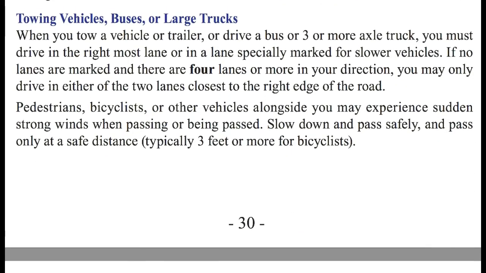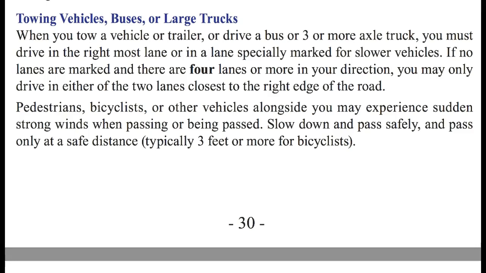Let's talk about towing vehicles or buses or large trucks. When you tow a vehicle or trailer or drive a bus or 3-axle or more vehicle, you must drive in the rightmost lane or in a lane specifically marked for the slower vehicles. Now, if no lanes are marked and there are 4 lanes or more in your direction, you may only drive in either of the 2 lanes closest to the right edge of the road.